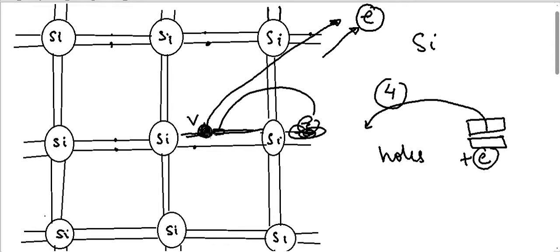So this empty space is called a hole or plus e charge, because an electron has gone, so net positive charge is here. You can imagine it like that. So this vacancy which was created because of a transfer of an electron from valence band to conduction band is known as a hole.